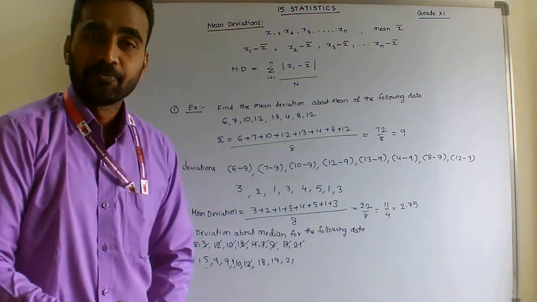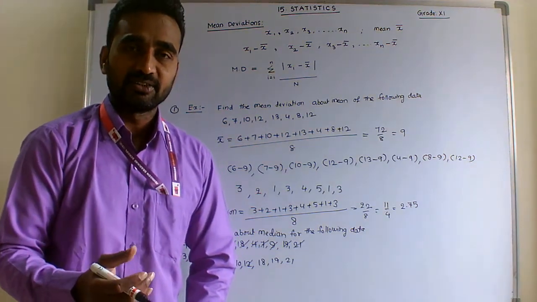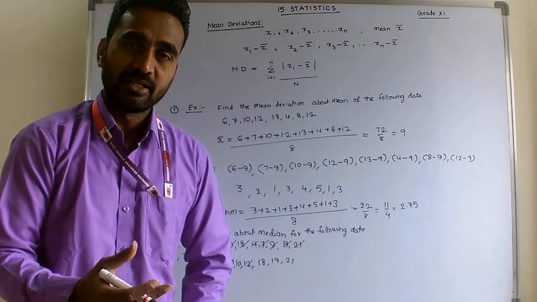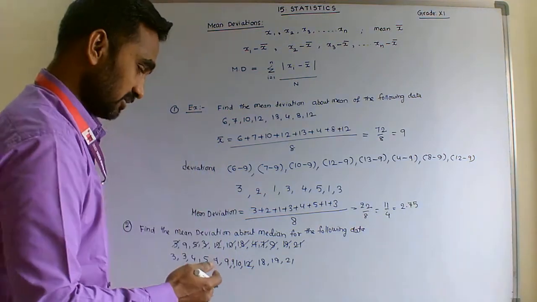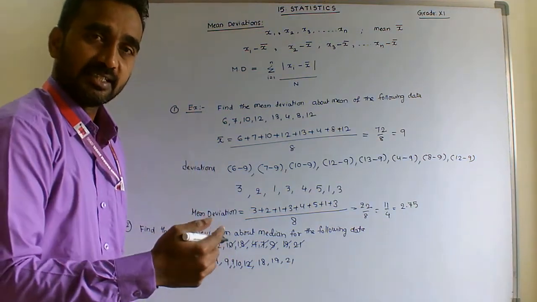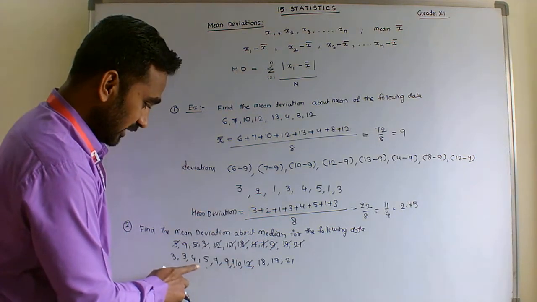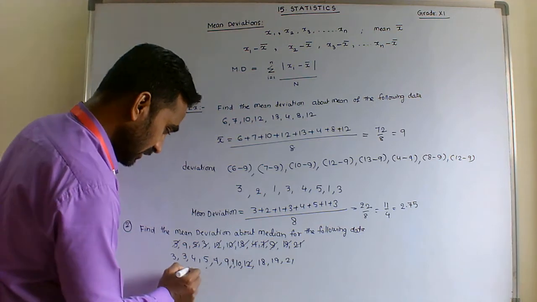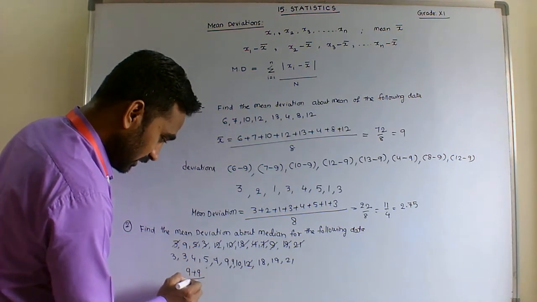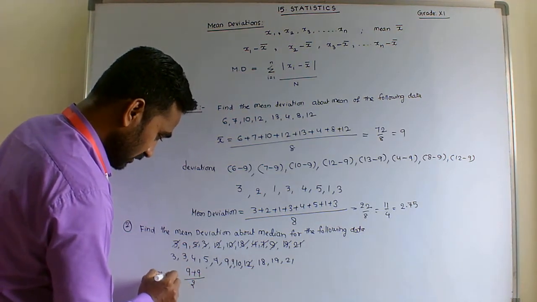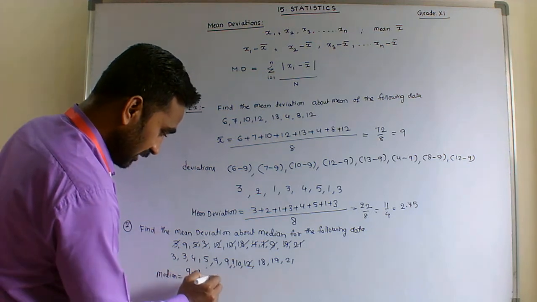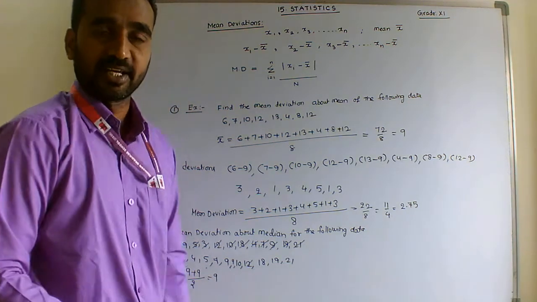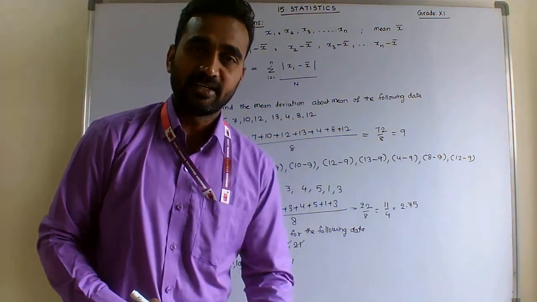So students, what is the median definition? If the number of terms is even, the median is the average of the middle two terms. The middle two terms are the 6th and 7th terms. The 6th and 7th terms are 9 and 9. So the median is (9 plus 9) by 2. Hence the median is 9.